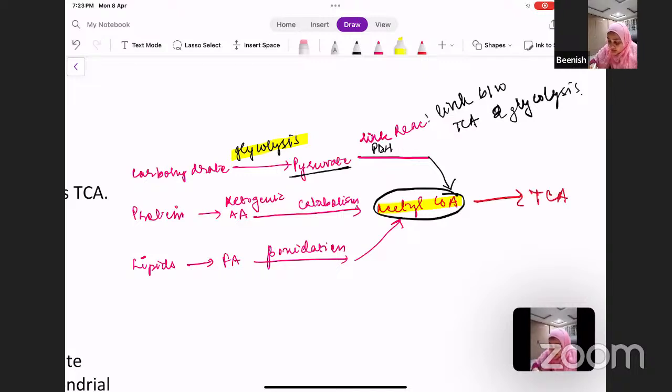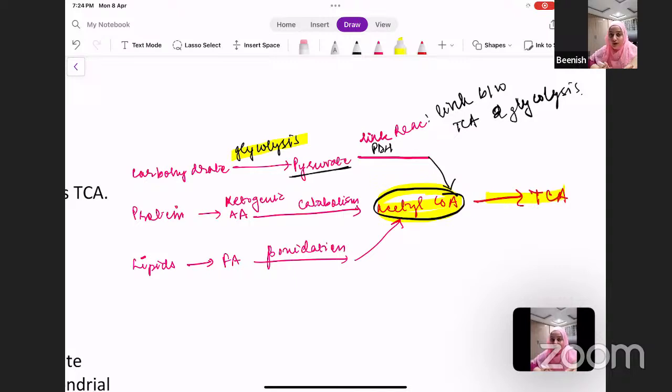So it is linking glycolysis and TCA. That is your link reaction. So that is how your carbohydrates ultimately add on to the acetyl-CoA pool in the body. Then your protein, your ketogenic protein, we've already studied that we had glucogenic and ketogenic protein. So your ketogenic protein on catabolism, you've seen that they form acetyl-CoA. That is the reason we are taking TCA after we are done with the metabolism of all these macronutrients.